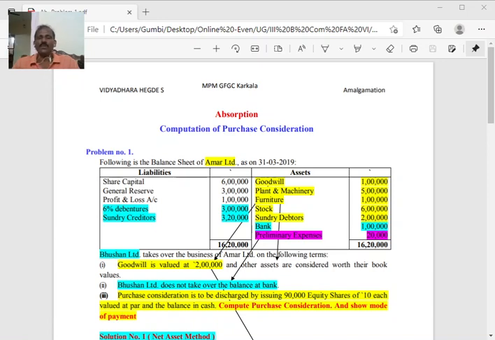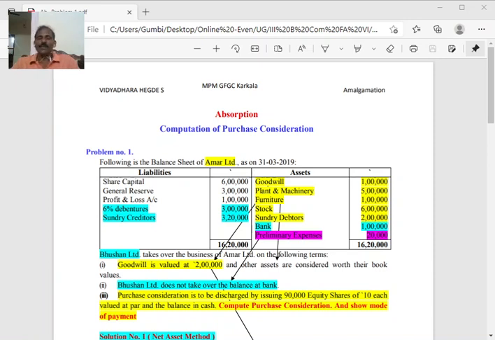In the problem which I am taking up now, in case of absorption, the accounting procedure, remember, is only in the nature of purchase. In the nature of purchase in the sense that there is no question of taking over or transferring reserves, accumulated profits and losses to the new company. It will be transferred to the transferor company's owners, that means the equity shareholders account. And the accounting methods are as they are, no change, one and the same.